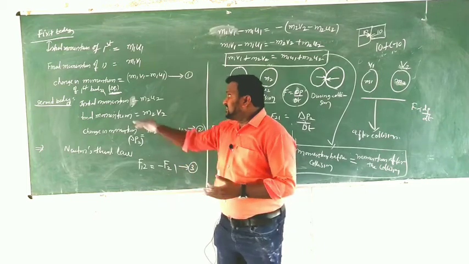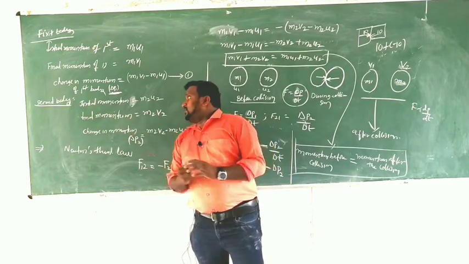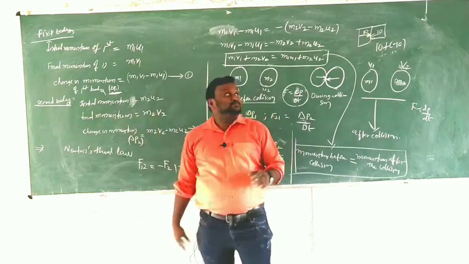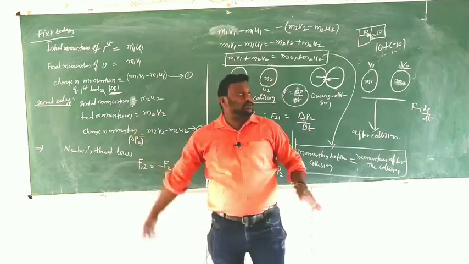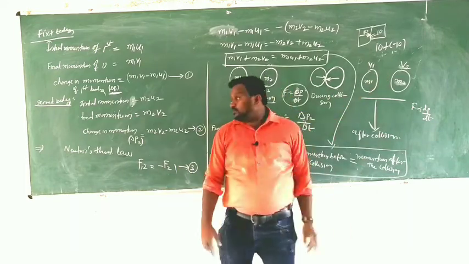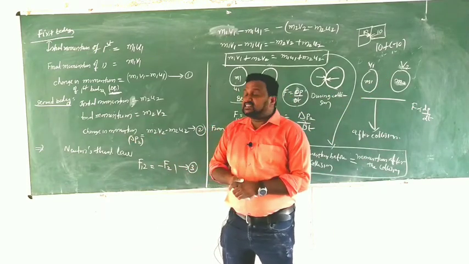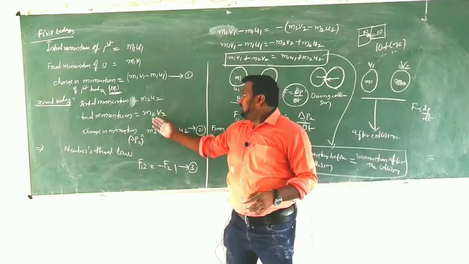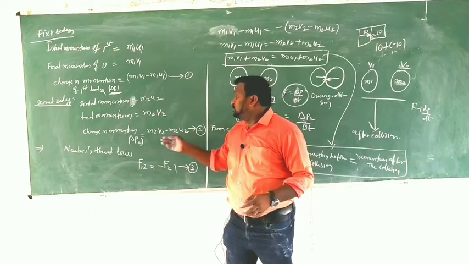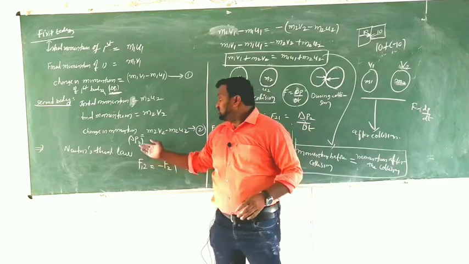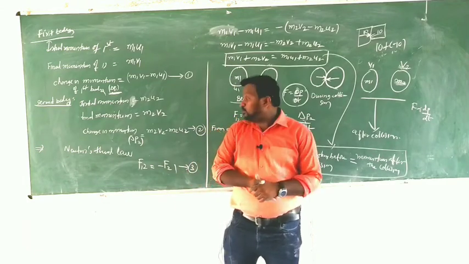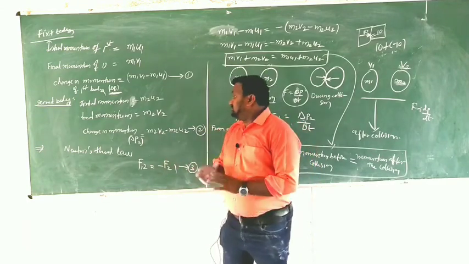And similarly now for the second body. For the second body, initial momentum is what? Again same thing, m2 u2. Final momentum is what? m2 v2. Again difference, m2 v2 minus m2 u2, that is the change in momentum. Change in momentum, that should be taken as delta p2. So here equation number 2.